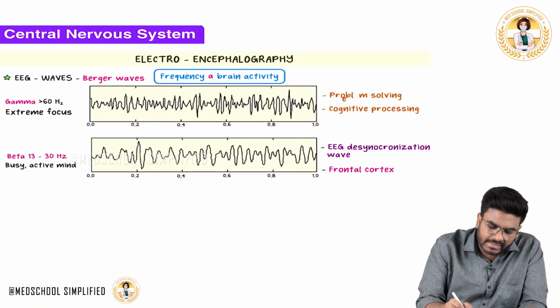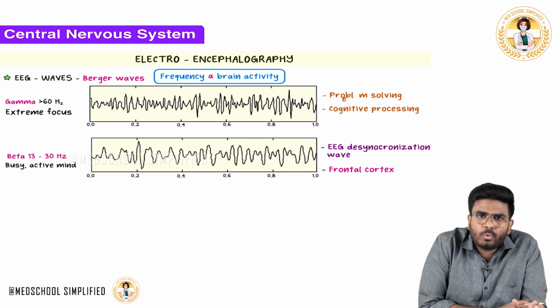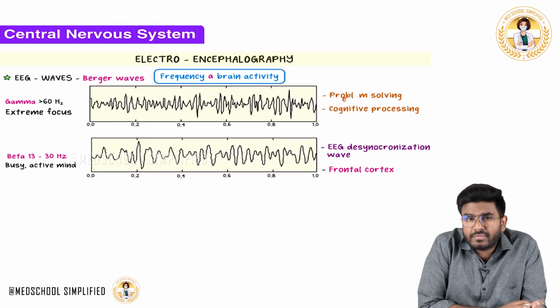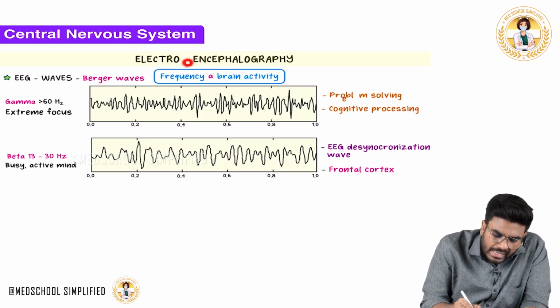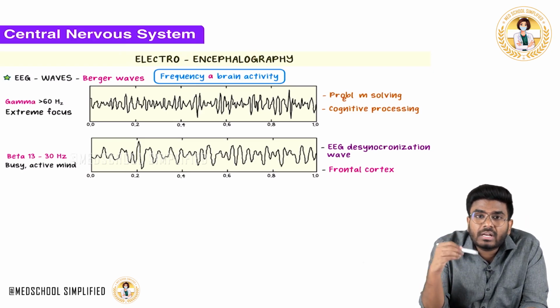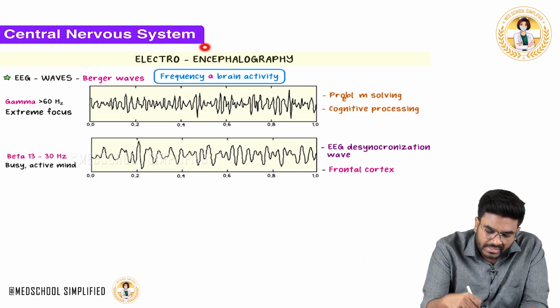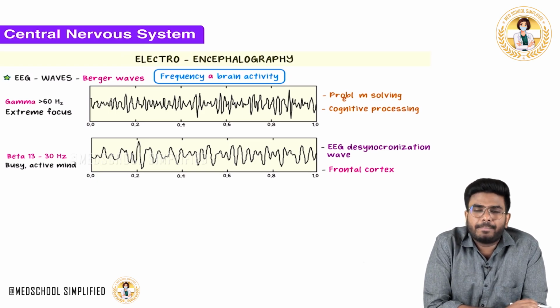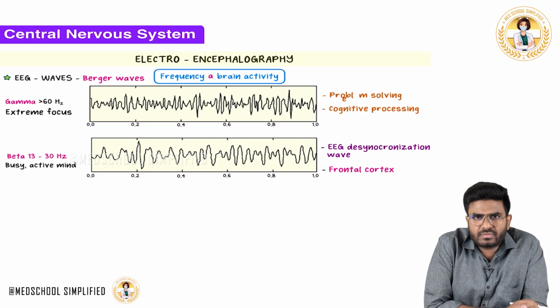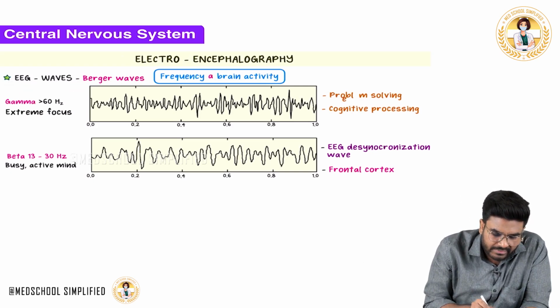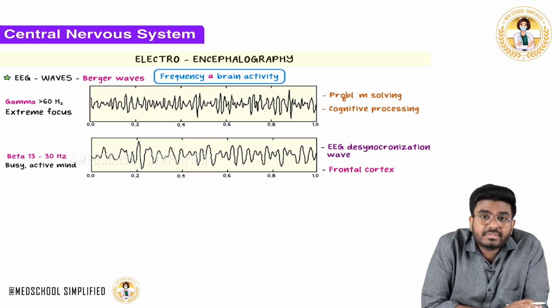Now in this video let's discuss electroencephalography, that is EEG. So what exactly is electroencephalography? We're reading the electrical activity in the brain. The graphical representation of the electrical activity in the heart is called ECG, electrocardiogram or EKG. If you give the graphical representation of electrical activity in the brain, it is called EEG, electroencephalography. These EEG waves are called Berger waves.